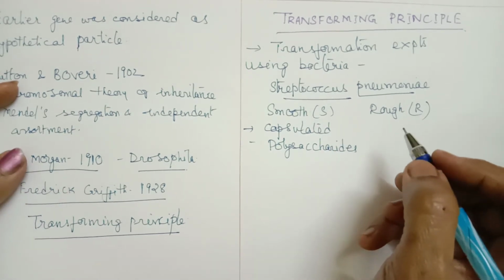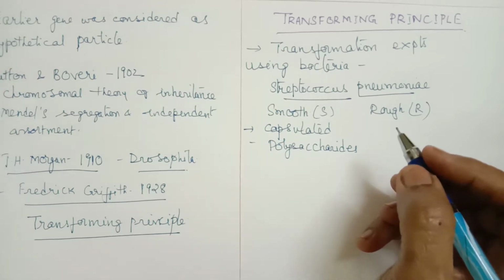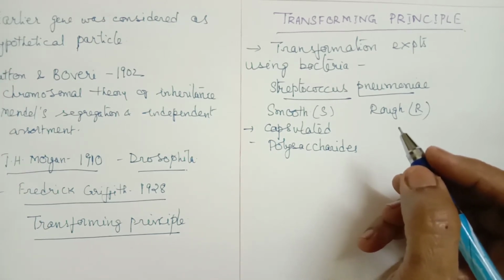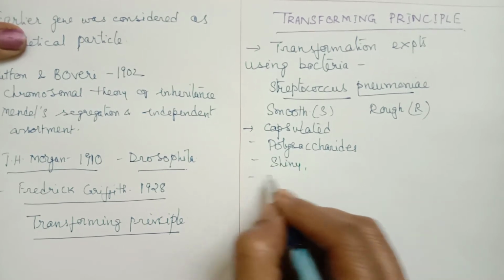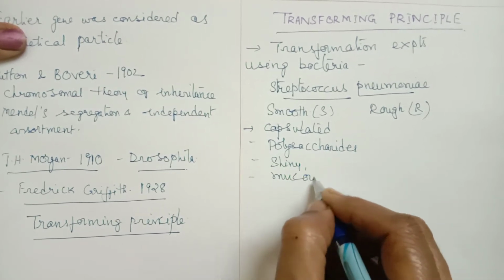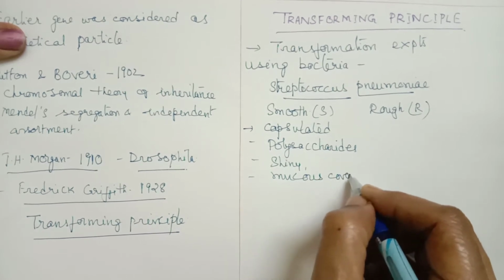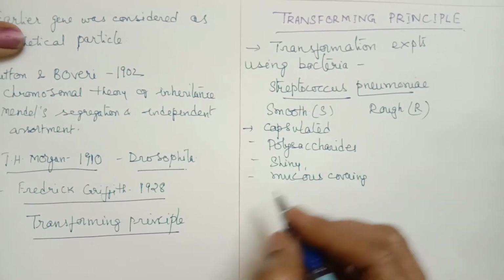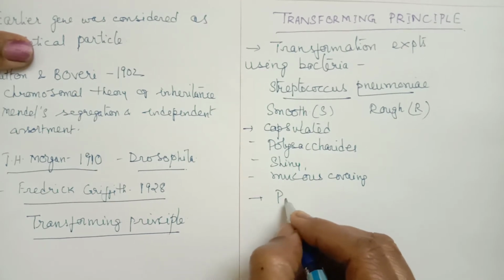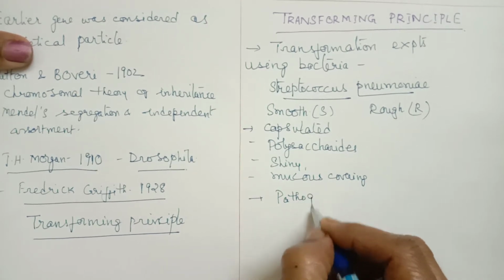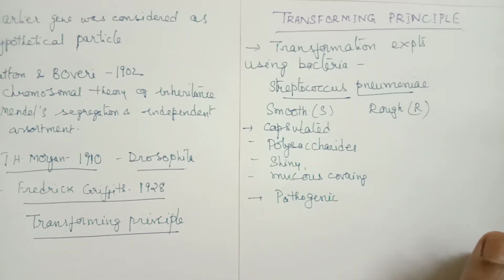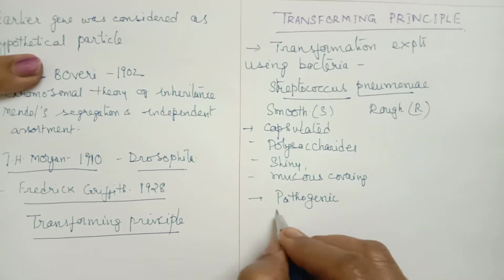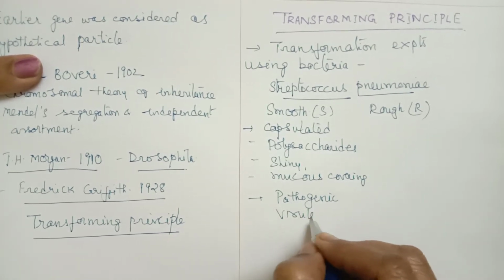So when it is made up of polysaccharides, it gives that mucus lining and shiny nature. Because of this, it gives the shiny nature. It forms a mucus covering on the cells. And the smooth type of bacteria are generally pathogenic in nature. That means they are disease causing. Pathogenic means the word virulent is also used.